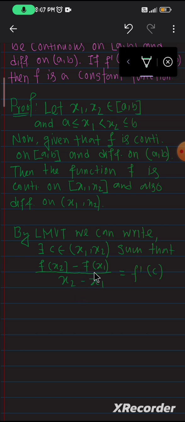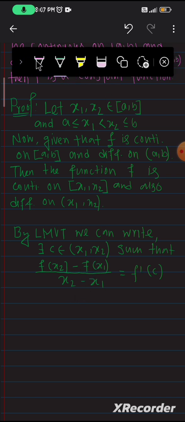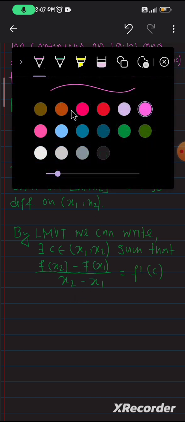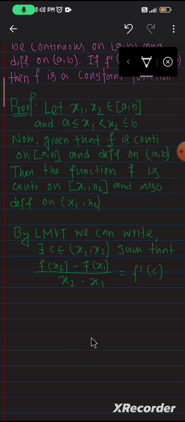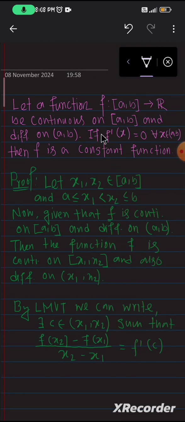Now see here. We assume that there exists a point c in the open interval (x1, x2). Now see the statement of this theorem. What is given? Given that f'(x) = 0 for all x belonging to the open interval (a, b). This is a very important keyword.